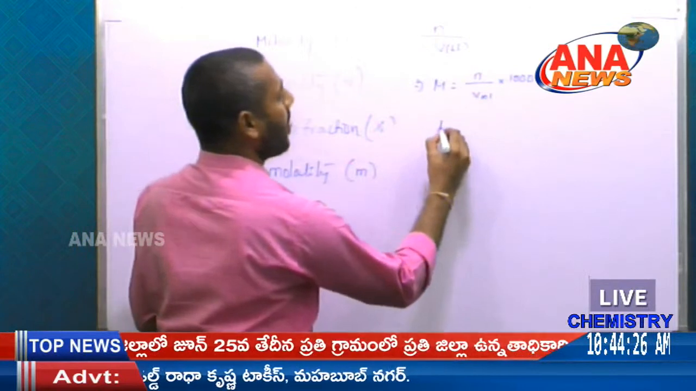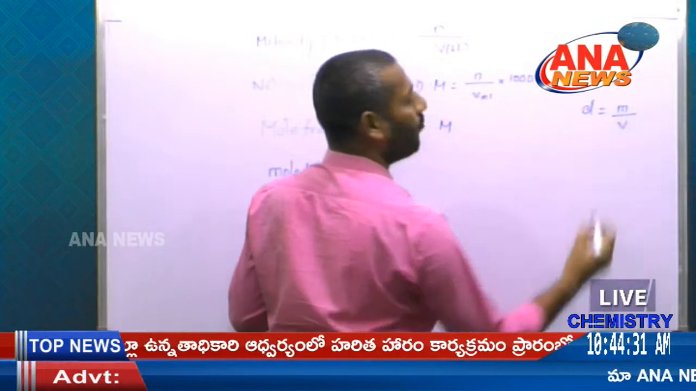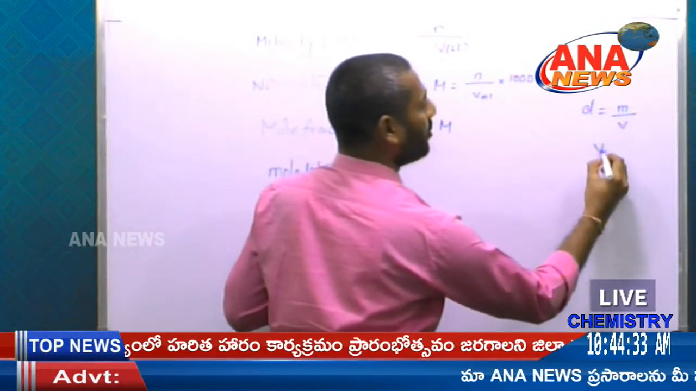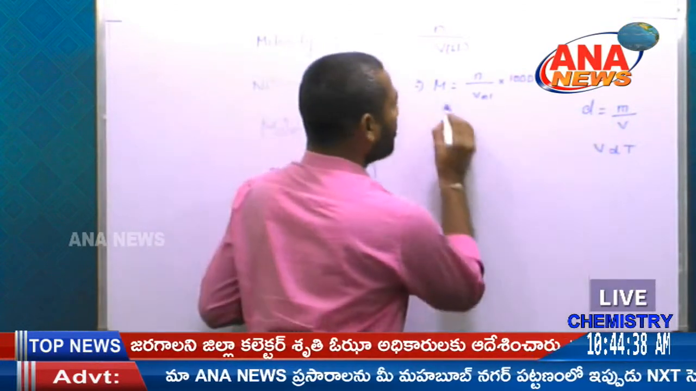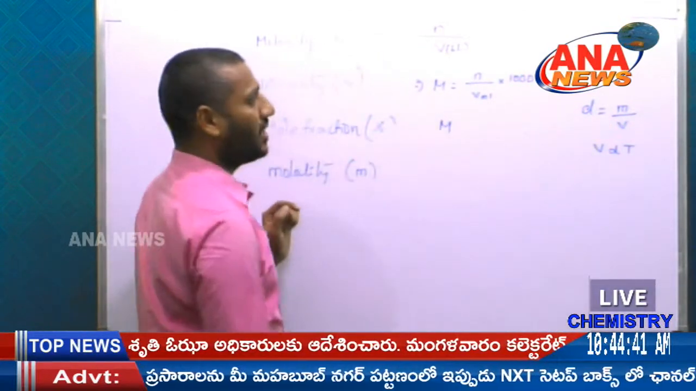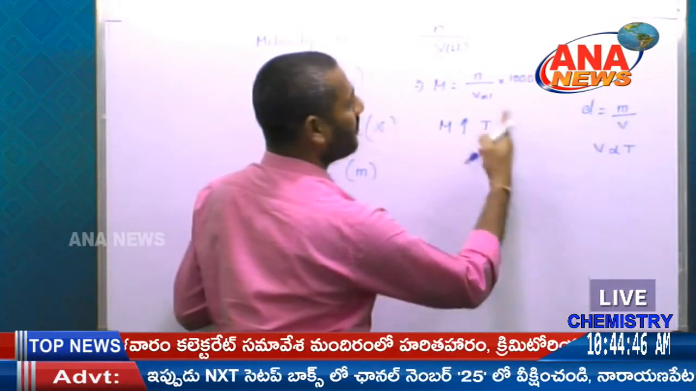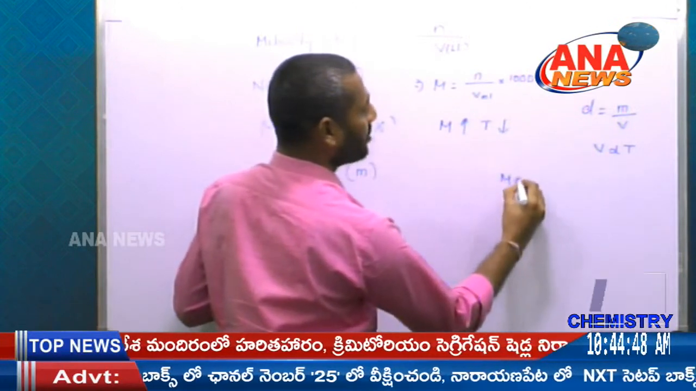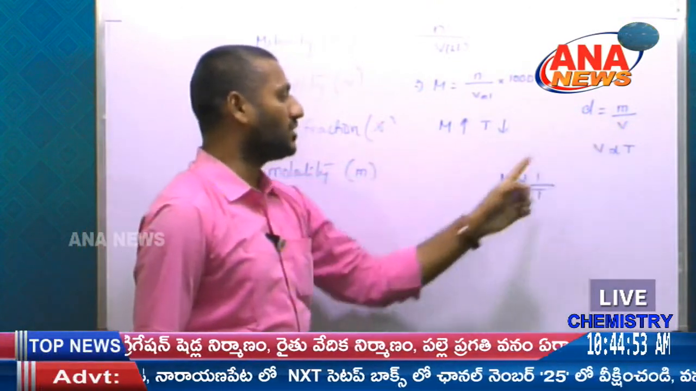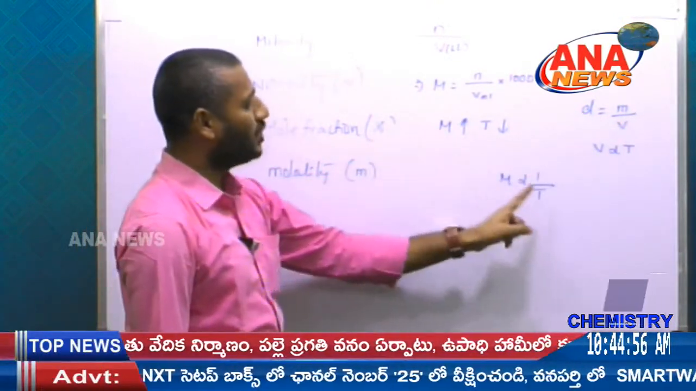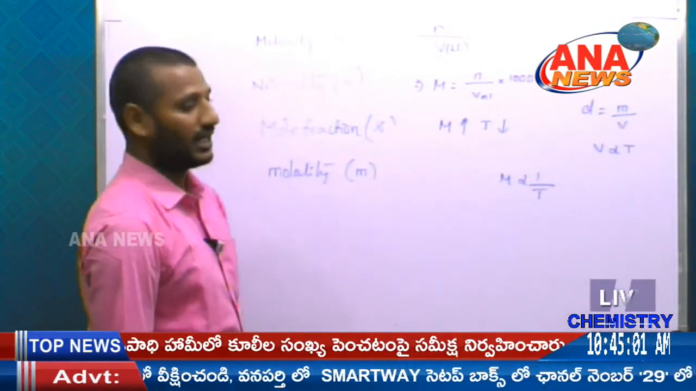Next is another point: density is equal to mass by volume, and according to Charles' law, V is proportional to T. So molarity depends on temperature. Because volume is directly proportional to T, molarity is inversely proportional to T. So molarity depends on temperature: if the molarity increases, then the temperature decreases.